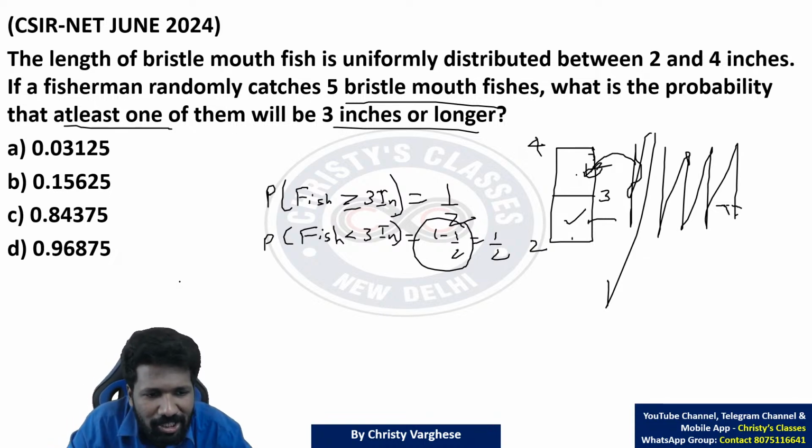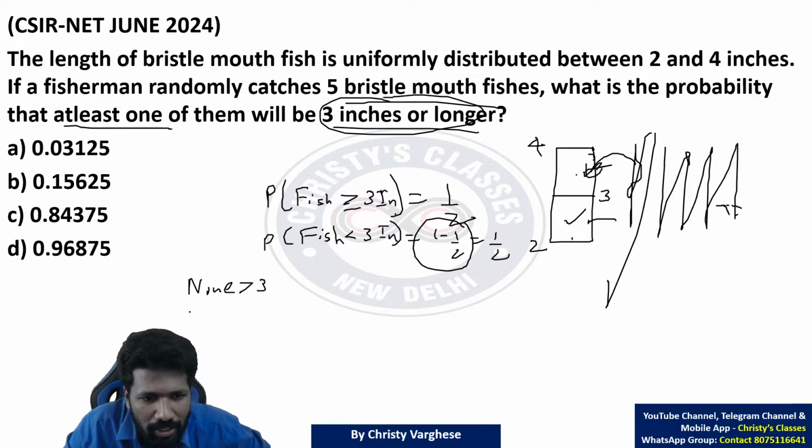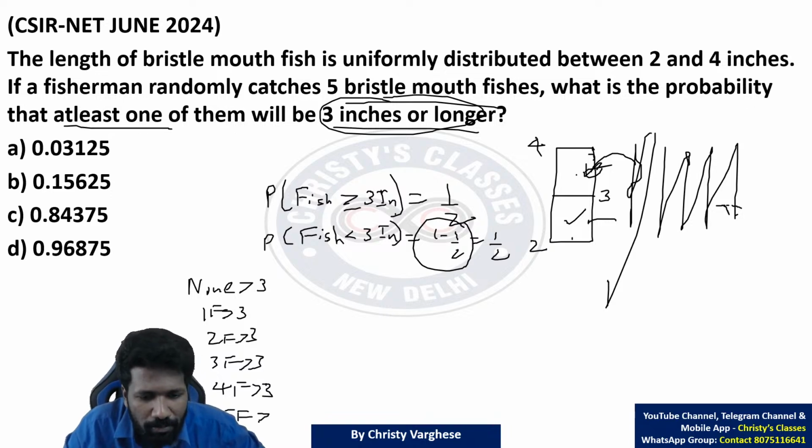Total possibilities are none of them are 3 inches or longer, none above 3, 1 fish above 3, 2 fish above 3 inch, 3 fish above 3 inch, 4 fish above 3 inch. All 5 fish above 3 inch.